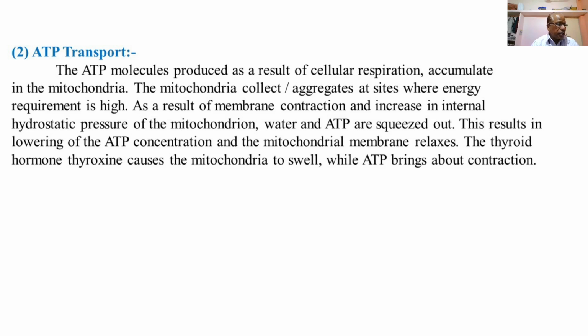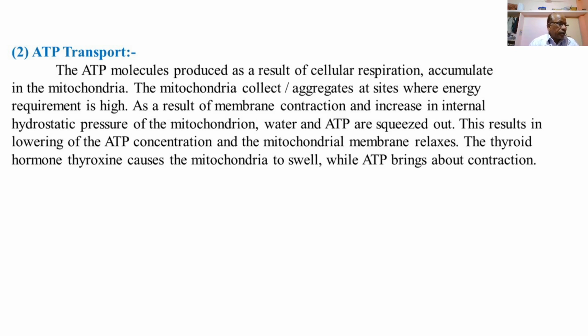ATP is an energy rich compound which breaks down and releases the energy to different parts of the cell. So ATP is disintegrated in the cell, providing the energy.